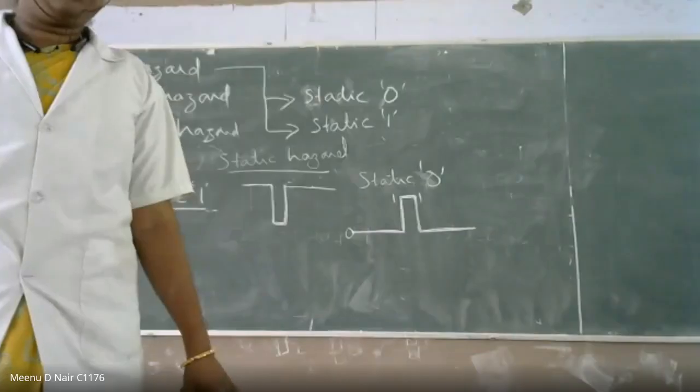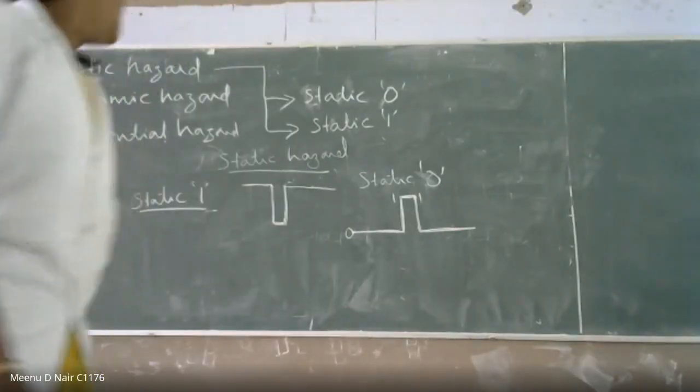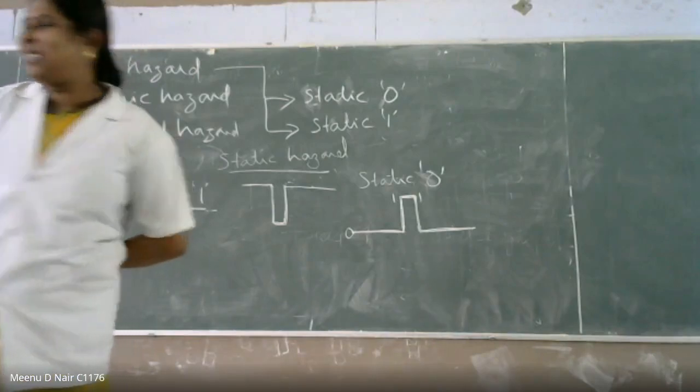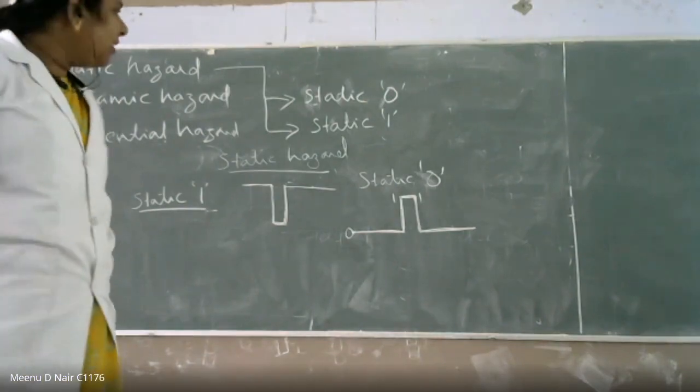Then what is static 1? There is an answer in the chat box by Akalya. Expecting a pulse in 1, but getting a 0 in between. Yes, and then it will go back to 1. Is that right? I think Akalya is the only present student in our class, I suppose. What about others?